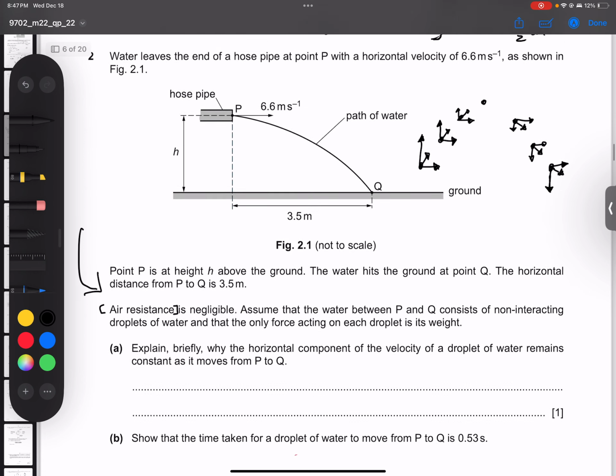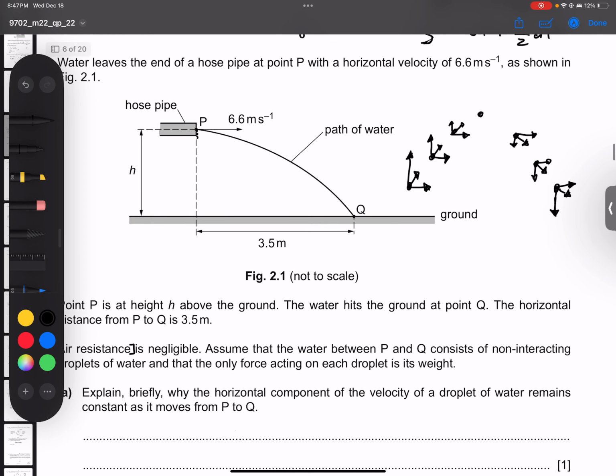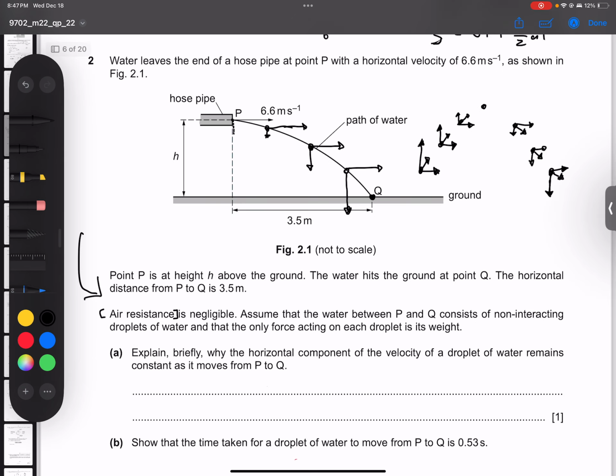With this knowledge in mind, we can say that here there is no vertical velocity, because gravity has not yet acted, and since the horizontal doesn't change, as it moves the vertical velocity gradually increases before landing. Now, with this knowledge, we can attempt the question.